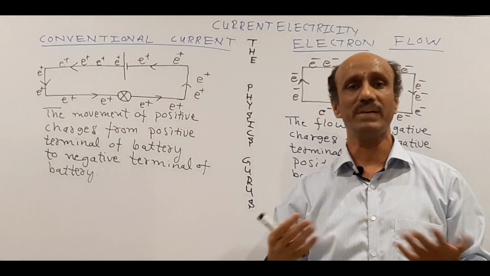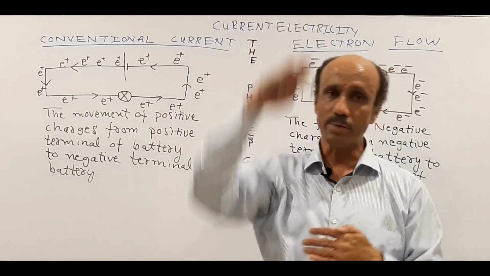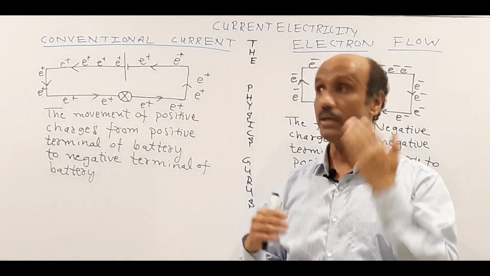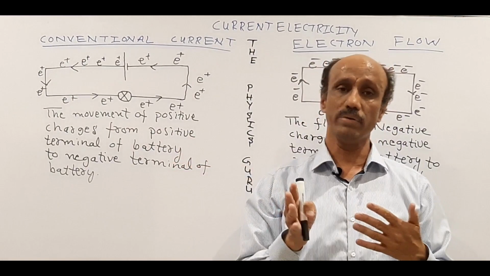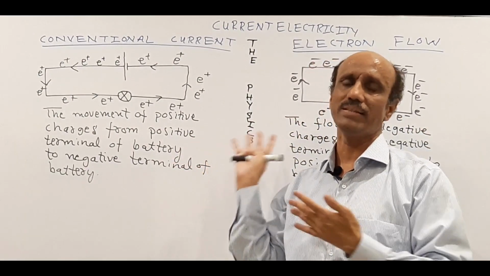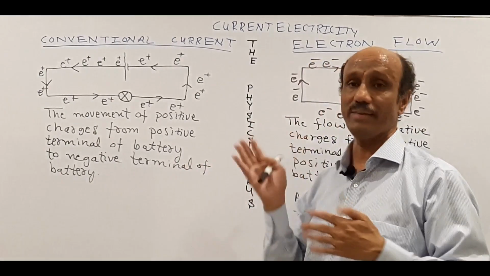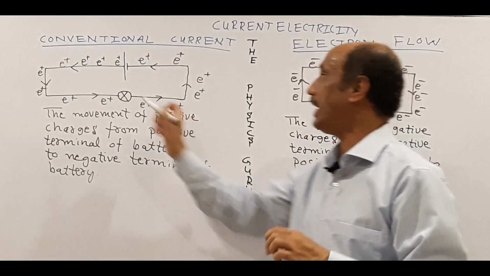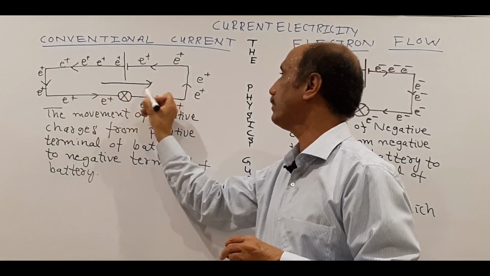This is just a convention, just like the convention that heat flows from higher temperature towards lower temperature, or that pressure moves from a region of higher concentration towards a region of lower concentration. So this is actually a convention which scientists have made for simplicity. Whenever we talk about the conventional current, it is always marked from the positive terminal of the battery towards the negative terminal.